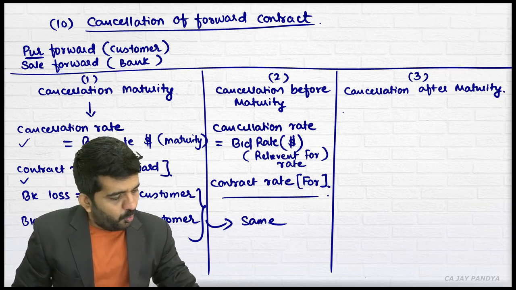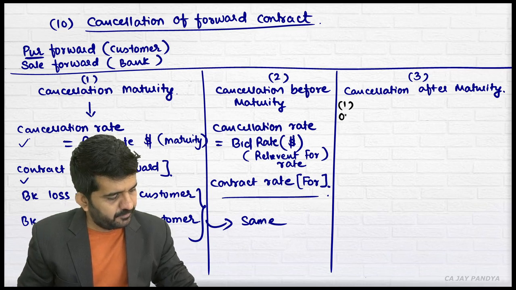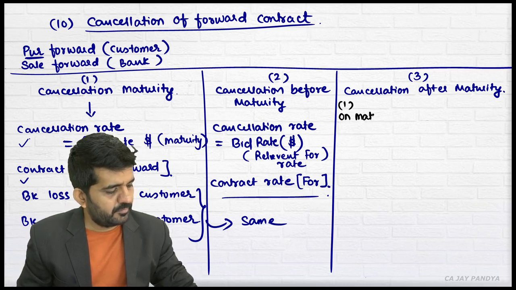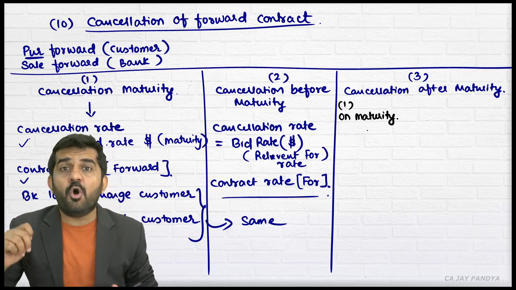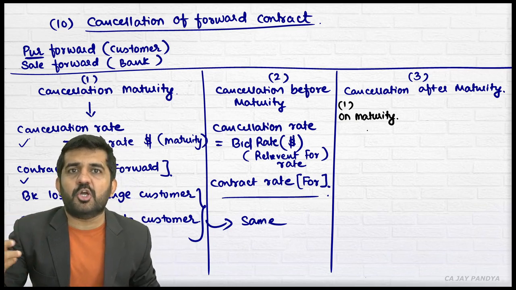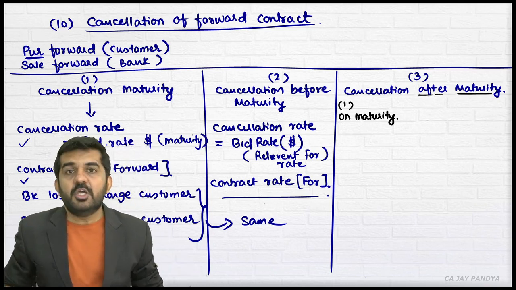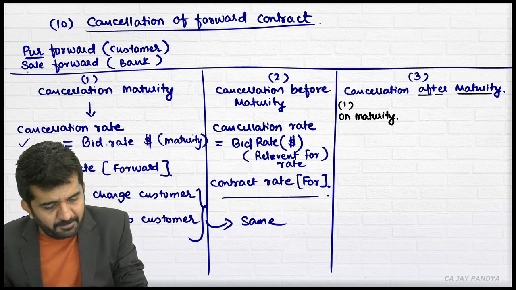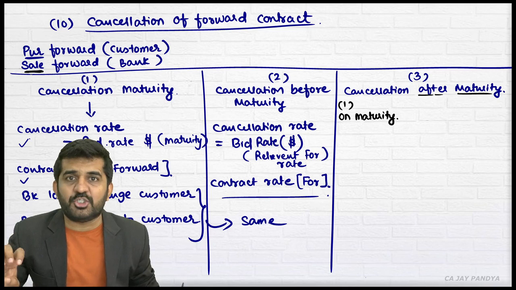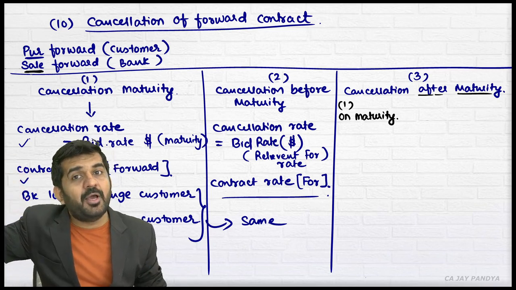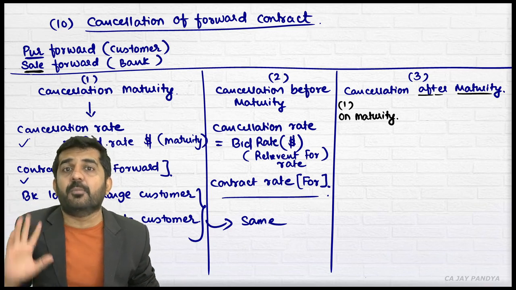Now, what will happen first on maturity? See, on maturity, the customer is not going to the bank to cancel the contract. They are going after maturity. But on maturity, the bank will have to sell it. Is it alright? Because on maturity, the bank might already have entered into some purchase contract because the bank set off the position.